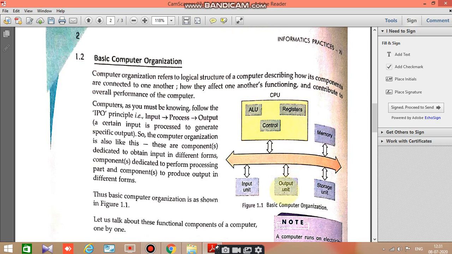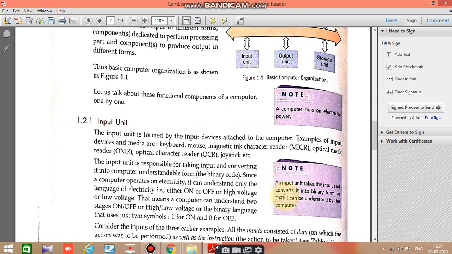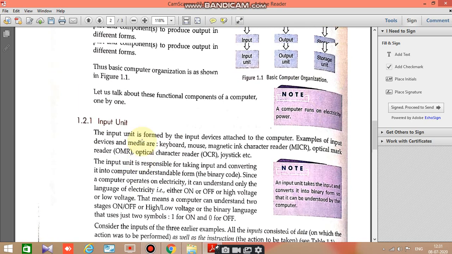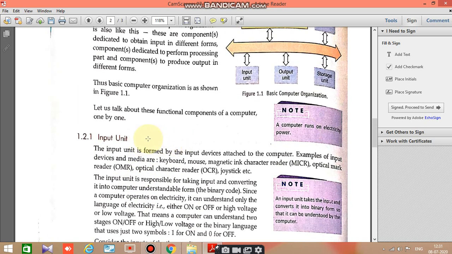Then it goes to the output unit. If you are demanding the output, it displays through the output unit. So in this way, this is the basic organization of a computer. Now see input unit. We are going to discuss the functional units of the computer. There are 4 functional components of a computer: input, output, CPU, and memory.